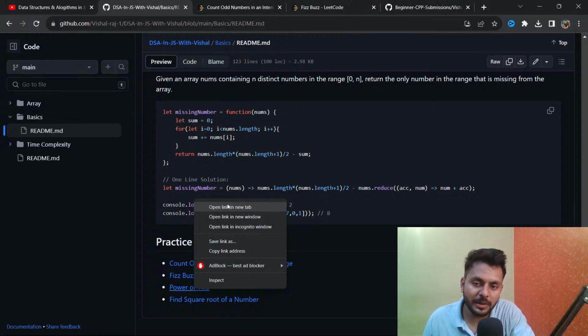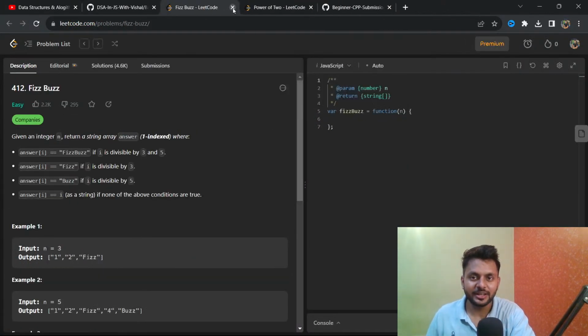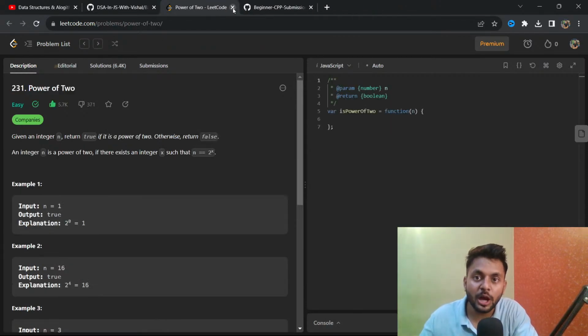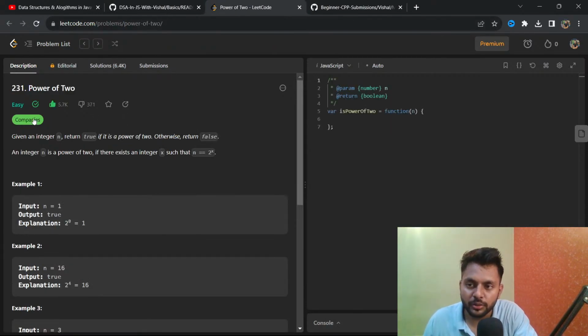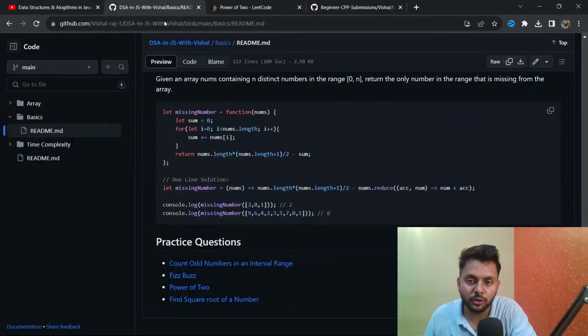If I go to this power of two, it took lots of effort shortlisting a few hundred questions out of the thousands of questions I have solved. If you see the power of two, this question was also asked by Adobe 7 times, Google 6 times, Amazon 2 times. So make sure to practice all these questions.